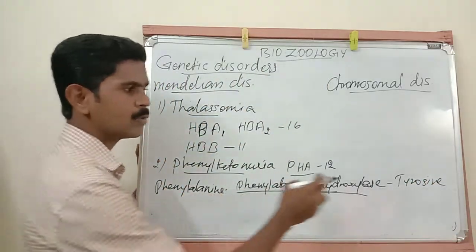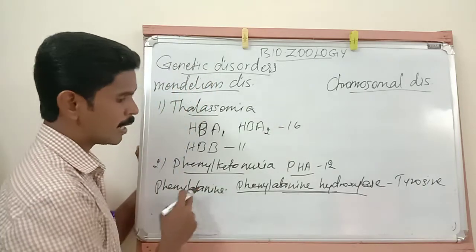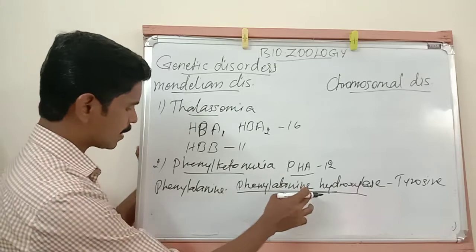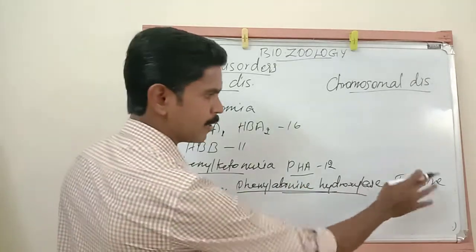Phenylalanine is converted into tyrosine with the help of this enzyme.